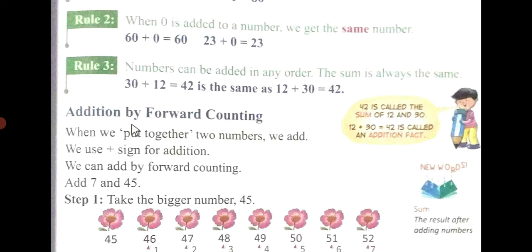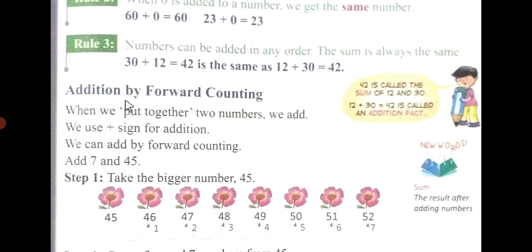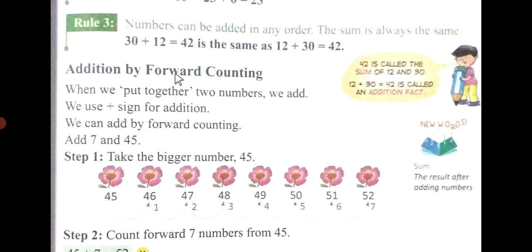Now see here, addition by forward counting. When we put together two numbers, we add. We use the sign of plus, the sign for addition. We can add by forward counting.